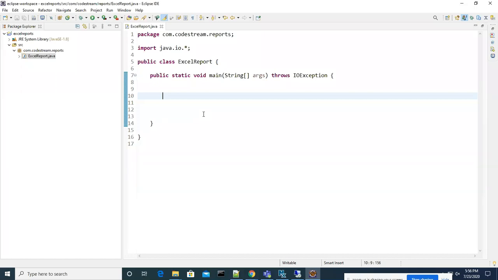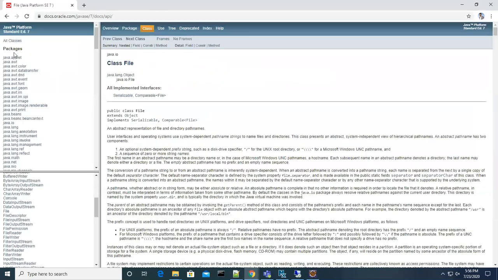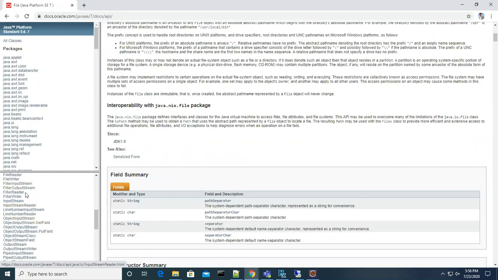You can always refer to any Excel reference, and based on that you can understand. Here we have the file concept, and we will use it. But to deal with Excel, generally IO means input output, reading, giving and getting some kind of thing.